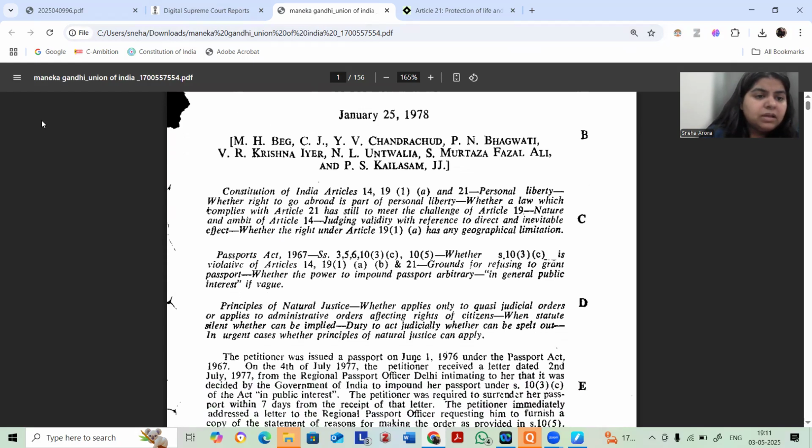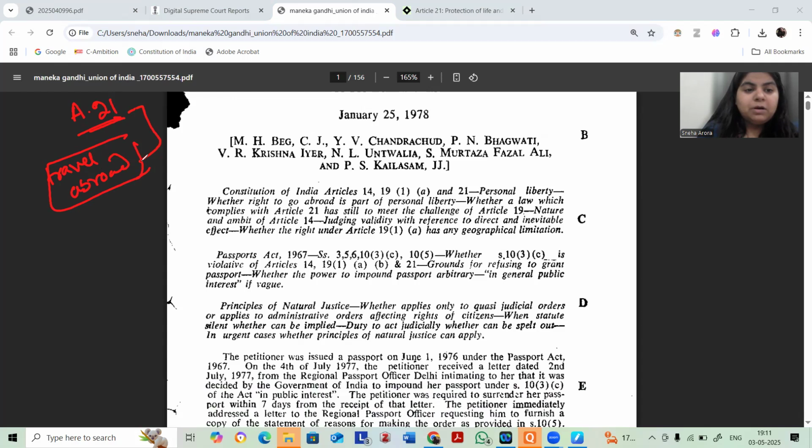So here what is happening? The thing that I find most interesting about this judgment is we are identifying the right to travel abroad. We are identifying that there is a right to travel abroad, but we are identifying it under Article 21, because in Article 19 we have the right of movement in the territory of India.